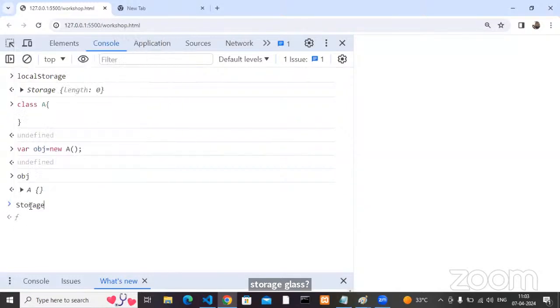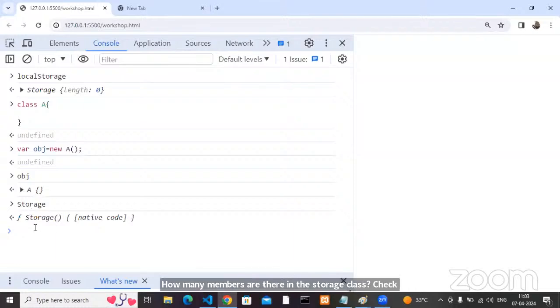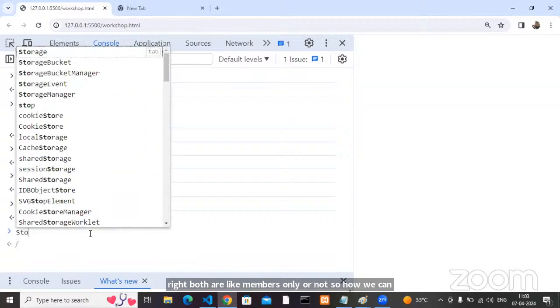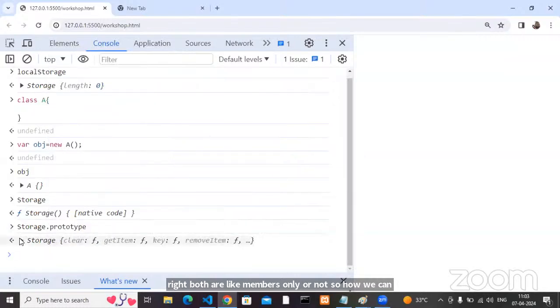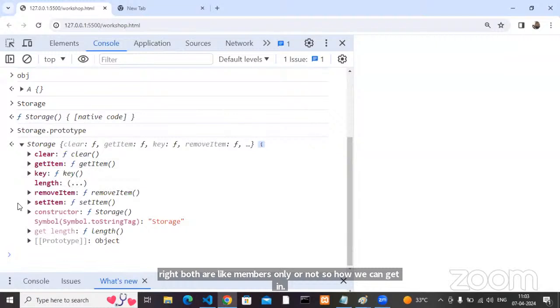Check Storage. Are there any direct members? Do we have any direct members? No. Direct members are not there, that's okay. Maybe inherited members may be there, right? Both are members only or not? So how can we get them? Inherited members: Storage dot prototype. Now see, in my Storage class, these many inherited members are there.